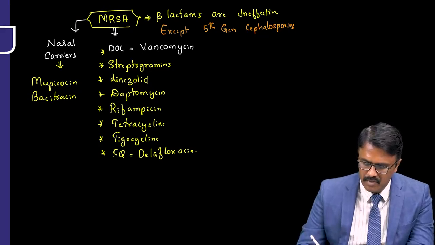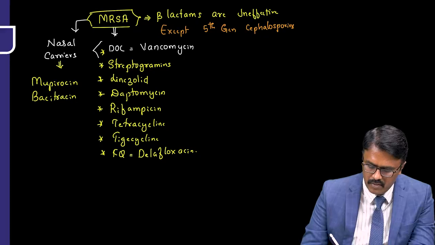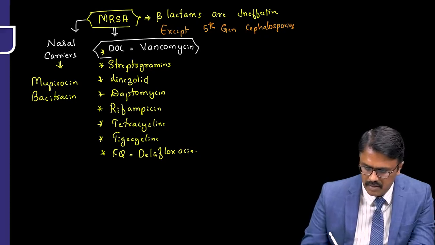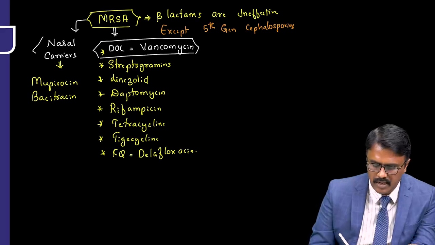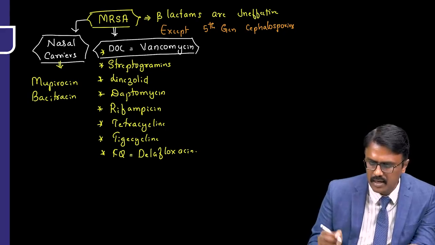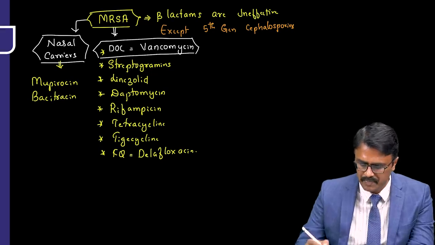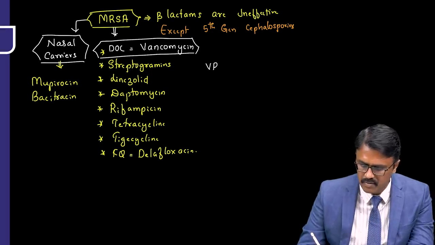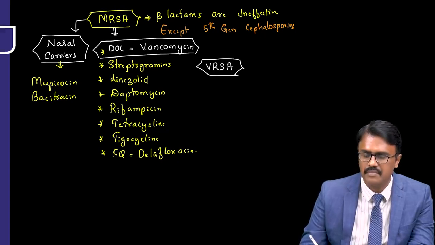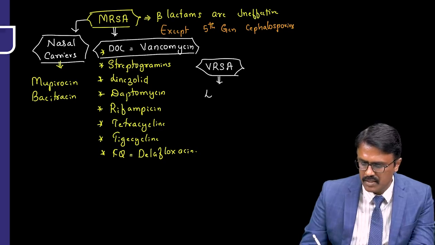Now, the problem is, should we remember all the drugs? No need. Remember this concept. Drug of choice is vancomycin, carriers, these are the drugs of choice, and beta-lactams are ineffective except fifth generation. Suppose a patient develops VRSA. So VRSA, what are the options we have? We have daptomycin.